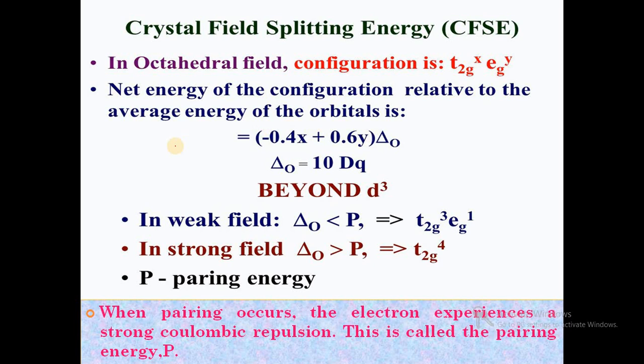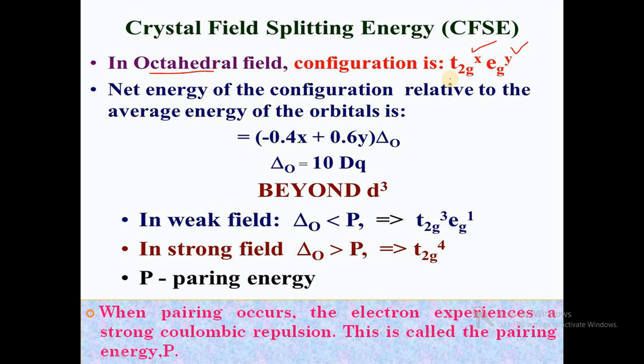Then we will see the actual calculation of crystal field splitting energy in case of an octahedral complex. The calculation takes place with the help of the number of electrons in t2g and the number of electrons in eg.